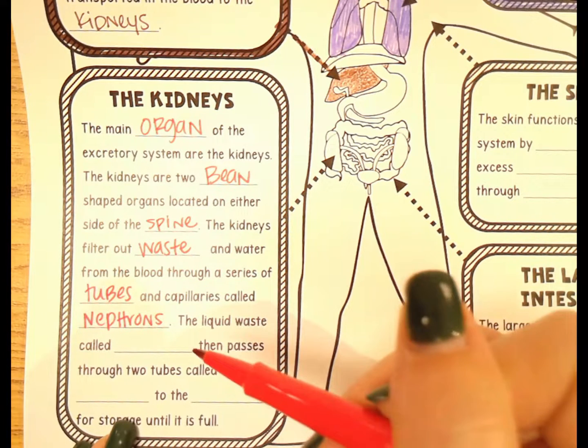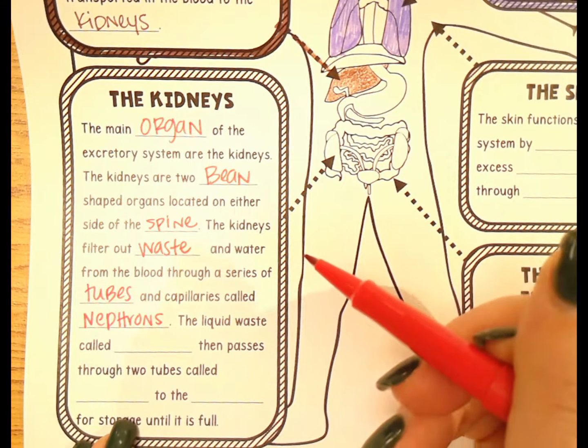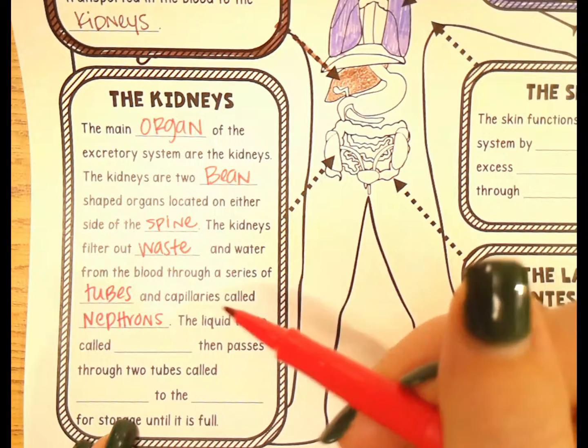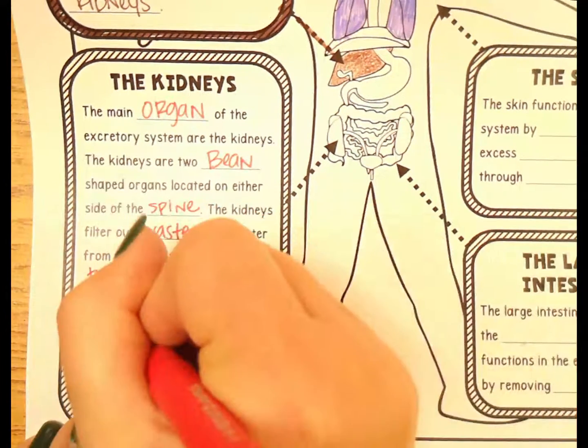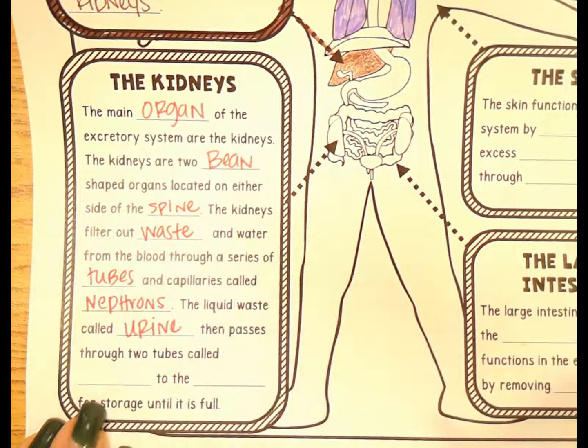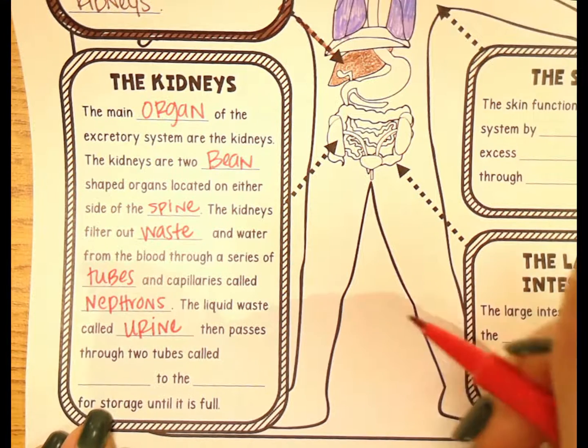So they allow the waste to go from that bloodstream into the kidneys, and once it gets into the kidneys, that liquid waste is called urine. That's a word you guys probably know, right? That's something that is a waste product for our body, right? We have to get rid of it.